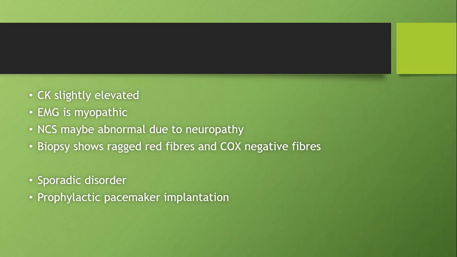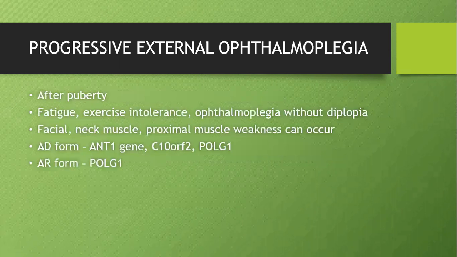Treatment will be a prophylactic pacemaker implantation because they present before 20 years of age. We know they are going to develop cardiomyopathy in future. So a prophylactic pacemaker implant may help. So among mitochondrial myopathies, the first category was Kearns-Sayre. The second one is progressive external ophthalmoplegia.